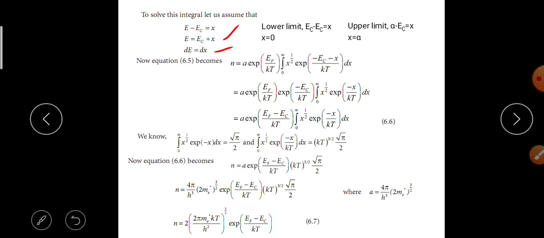By calculation, N is equal to 2 into 2 pi m e KT by h square whole power 3 by 2 into e power EF minus EC by KT. Here the A value is known.